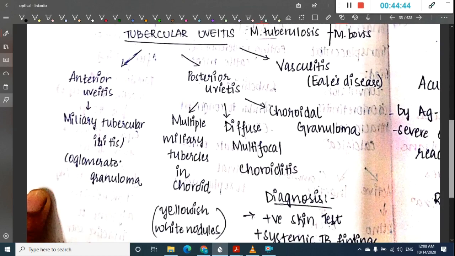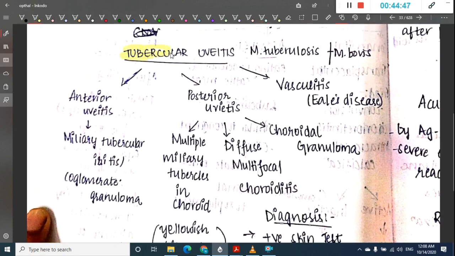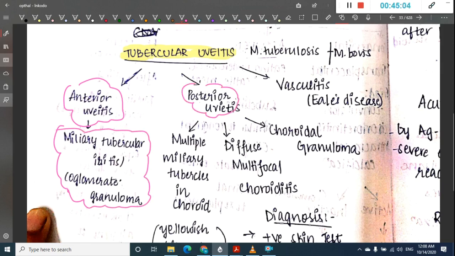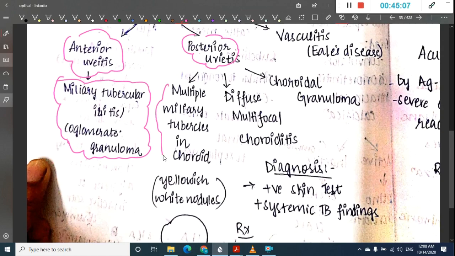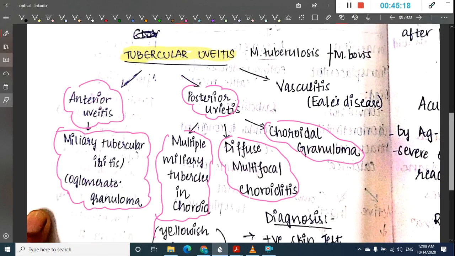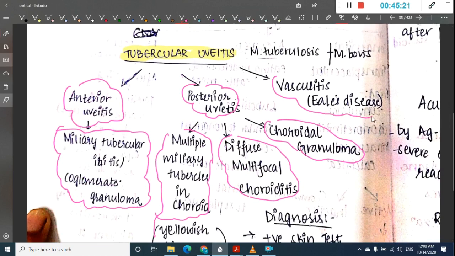Then we have tubercular uveitis. In tubercular uveitis mostly we see anterior uveitis, where you see miliary tubercular iritis or conglomerate granuloma, or there can be posterior uveitis where we can see multiple miliary tubercles in the choroid, or diffuse multifocal choroiditis, or choroidal granuloma which is associated with tuberculosis, or sometimes tuberculosis is associated with a vascular disease called Eales' disease.